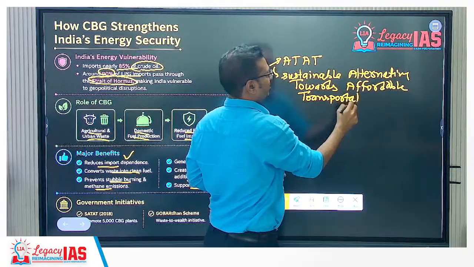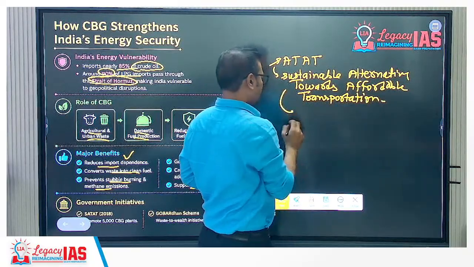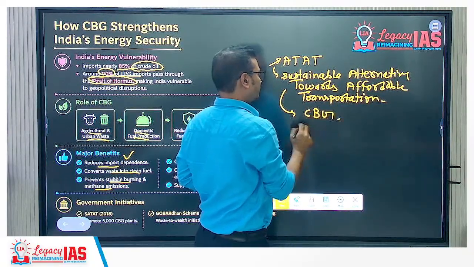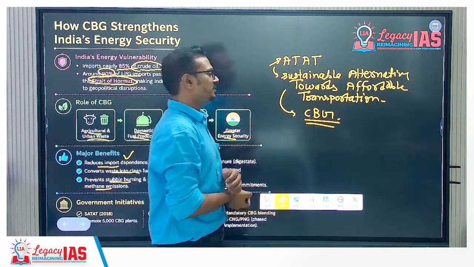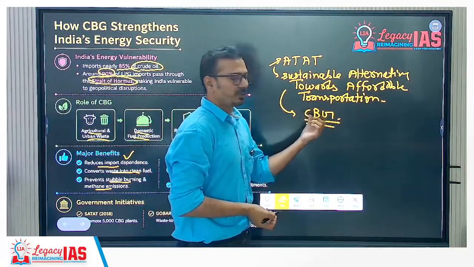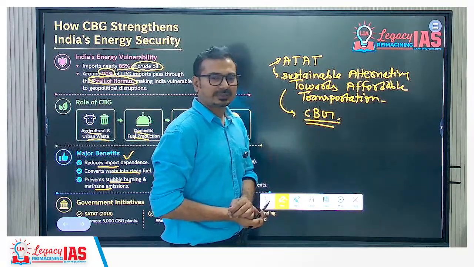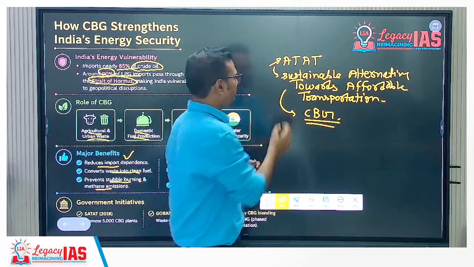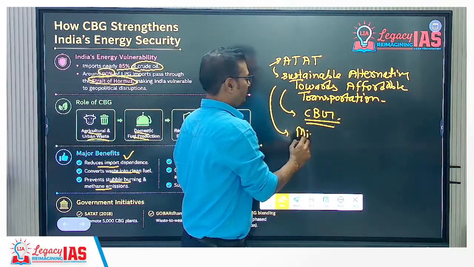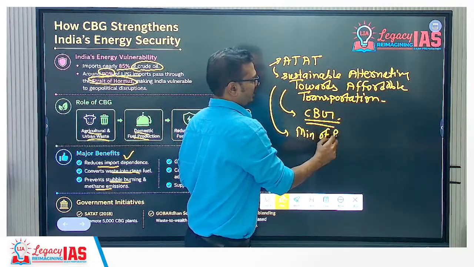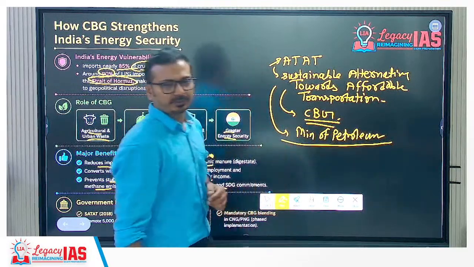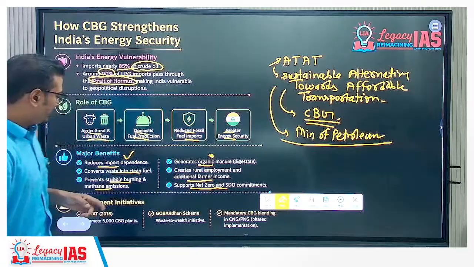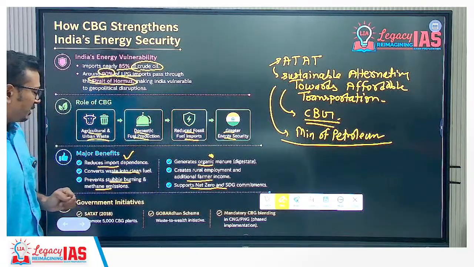It is about the use of CBG, compressed biogas, produced from waste, that is agricultural residue, urban waste, organic waste. As it is about fuel, it is implemented by the Ministry of Petroleum and Natural Gas. So this is the SATAT initiative, started in 2018.